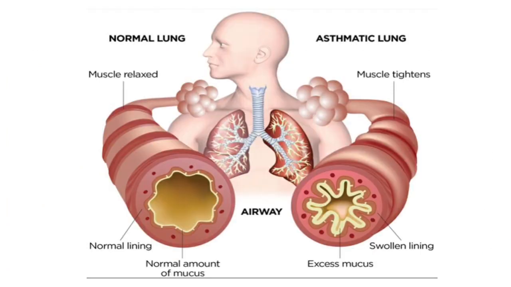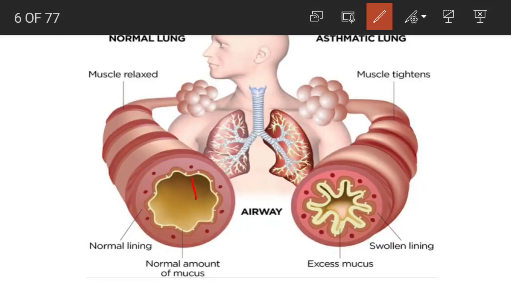Here is the diagram comparing the normal lung and the asthmatic lung. In the normal lung, the smooth muscles are generally relaxed, there is no bronchoconstriction, and there is a normal lining of the respiratory tract and a normal amount of mucus secretion. While in the asthmatic lung, there is a constriction or tightening of the smooth muscles of the respiratory tract, a swollen lining due to inflammation, and excessive mucus production, which makes it difficult to breathe. Here you can see the narrowing of the airway: here the airways are dilated, and here the airways are totally narrowed.